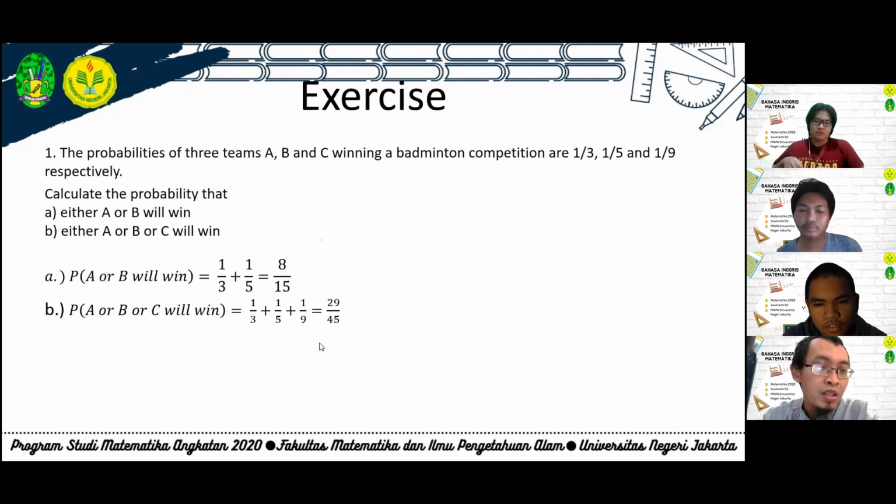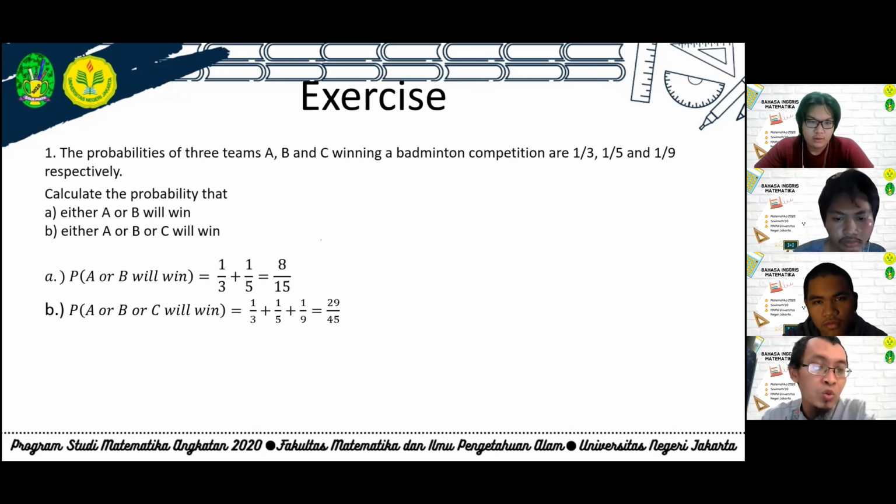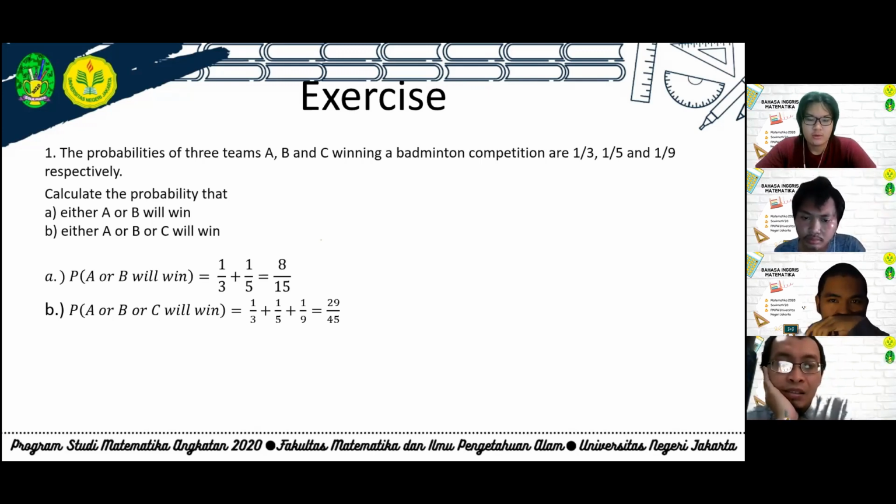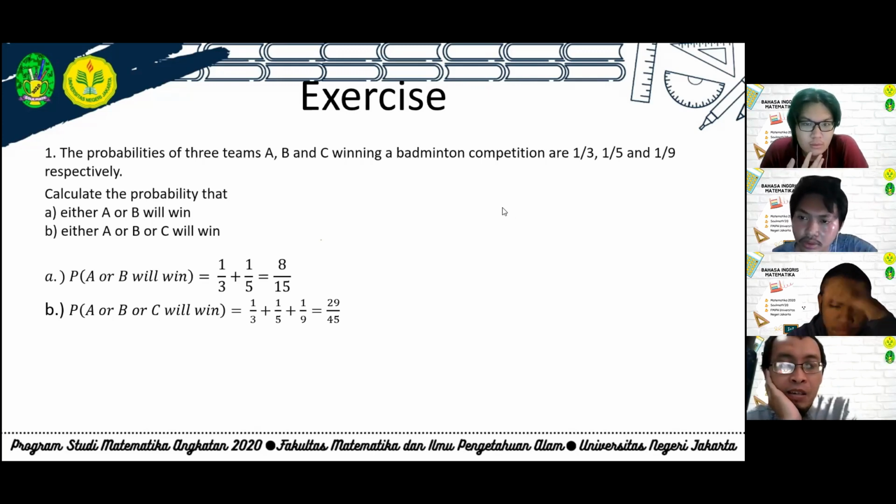But if we calculate probability A and B, both conditions are hard to fulfill. So we multiply, and the result is less than probability A or B will win. We can also see this based on the formula.